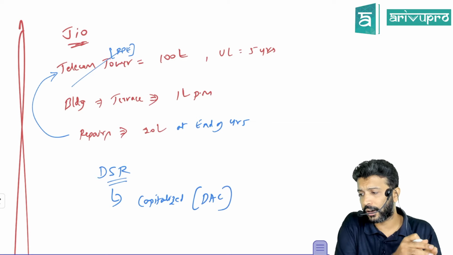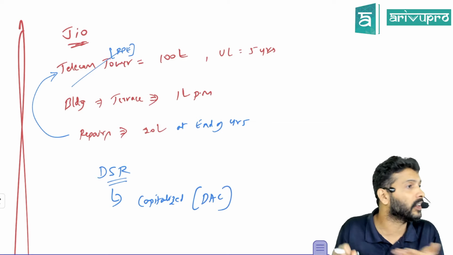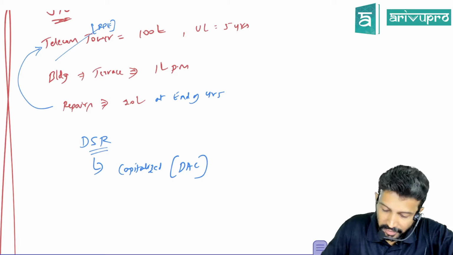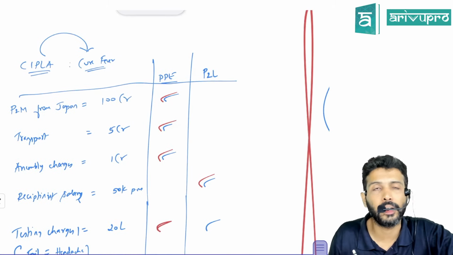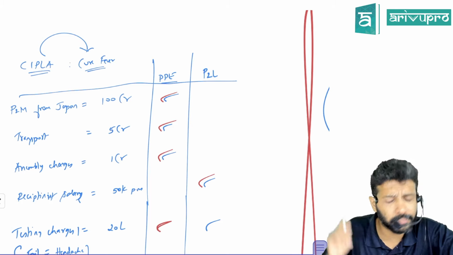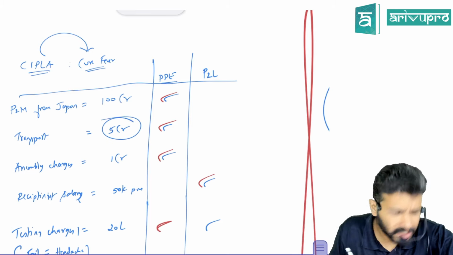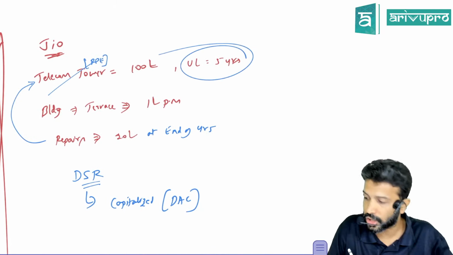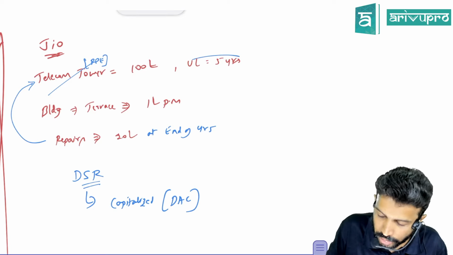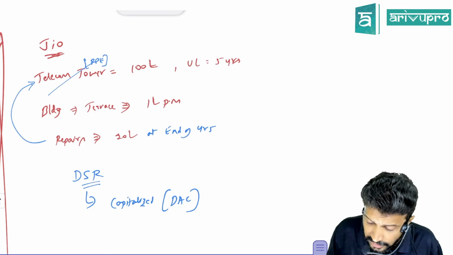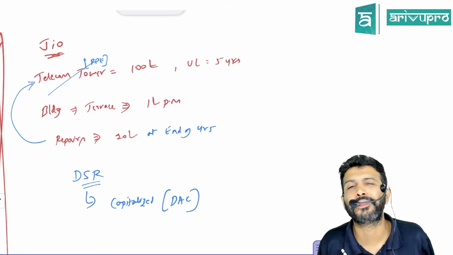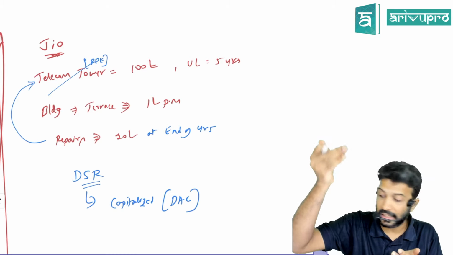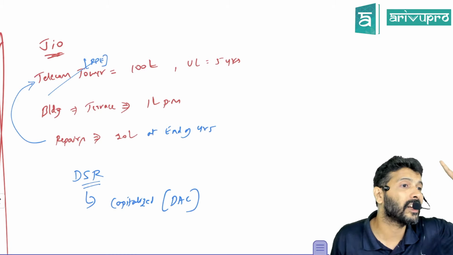That means you should have coupled it under DAC only. Why did they call it a separate section? The problem here is, in my previous example, transportation cost and all, you incur initially only. You purchase machinery now, you incur transportation cost also. But in case of DSR, you install the telecom tower now at year 1 beginning and start using it for 5 years. DSR cost will come at the end of the 5th year. Normally your DAC you incur at the inception, but DSR generally comes only at the end.